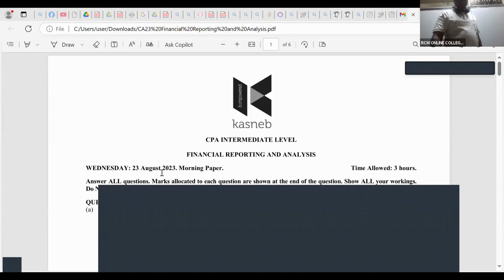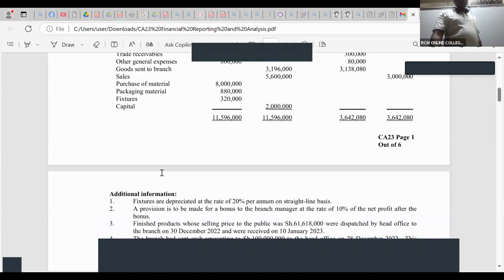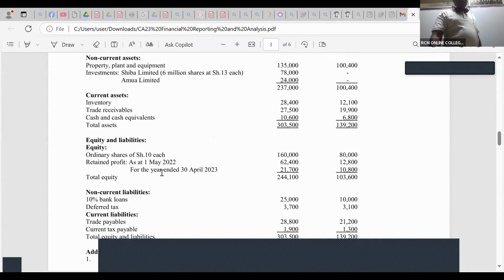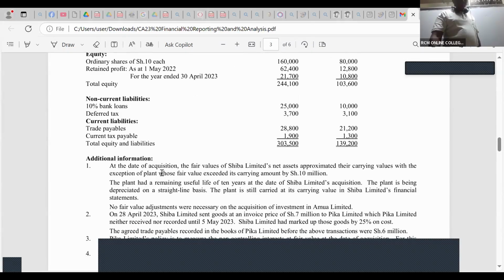So now we are comfortable. Now we start looking at this cash flow question, which is a must-come question. I'm looking at August 2023. It's normally a morning paper. All right. Question number 4, which is really a very, very interesting paper.